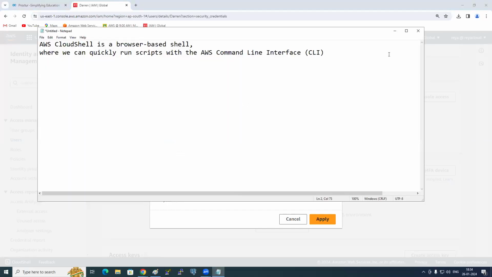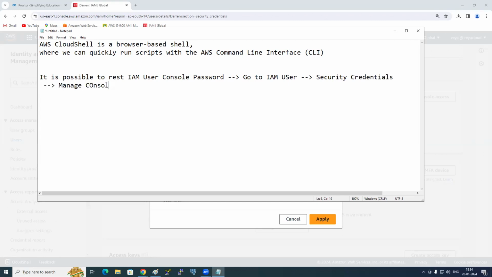Write down in your book, certification question. It is possible to reset IAM user console password. Where? Go to IAM user, security credentials, manage console access, and then password.